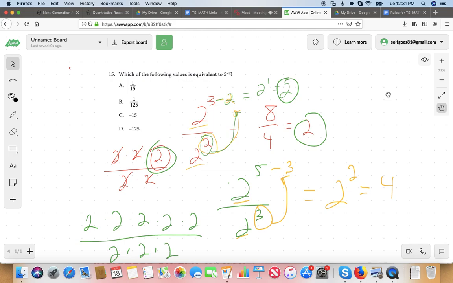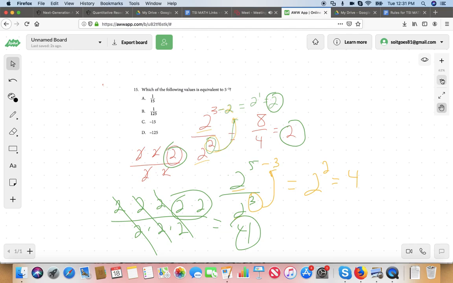Does that make sense? Yeah. Okay. And look, I can cancel stuff out. I got a 2 in the numerator, 2 in the denominator. That's gone. 2 in the numerator, 2 in the denominator. Gone. 2 in the numerator, 2 in the denominator. Gone. I'm left with just 2 times 2, and 2 times 2, of course, is just 4. But that's the same thing that I got right here. Does that make sense? Yeah. Okay, great. So, with that example in mind, I'm going to clear a bunch of space on the whiteboard.